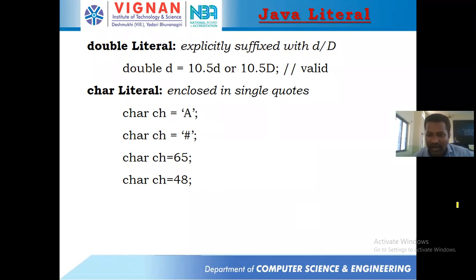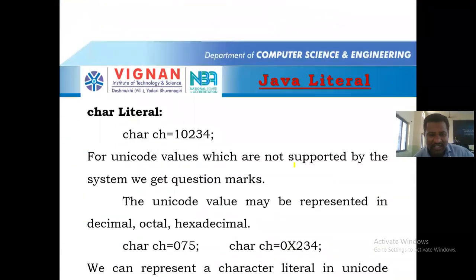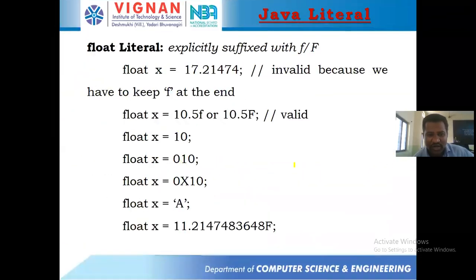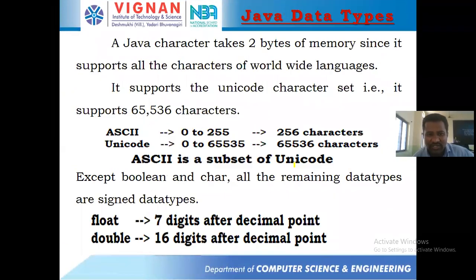You already know how to deal with characters. The characters enclosed within single quotes can be initialized to a character variable. Here you can take some examples: char ch is equal to 'a' within single quotes, char ch is equal to '\n' or another character in single quotes, char ch is equal to 65, and ch is equal to 48. But here if you take floating point values, then there will be a problem. And if you take an integer value which exceeds the range of your character, then it will be a problem. I will address this issue. Let's go with characters first and then come back to this, right?